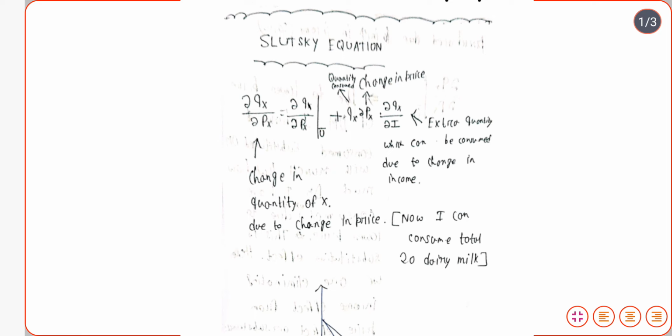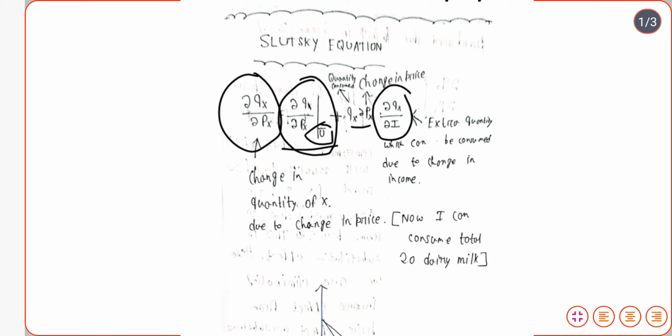So this is the basis of the Slutsky equation. It tells us that the price effect, that is del qx by del px, is basically the sum of the substitution effect, that is del qx by del px keeping utility constant, that is u bar, and qx into del px into del qx by del I. Here del qx by del I is basically the income effect, the change in the quantity demanded due to a change in income.